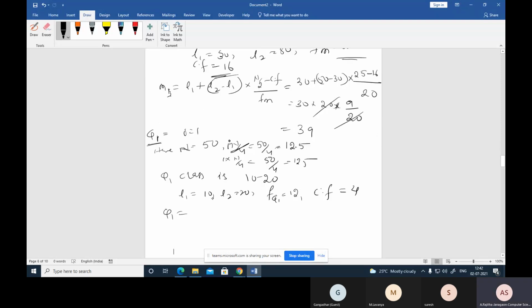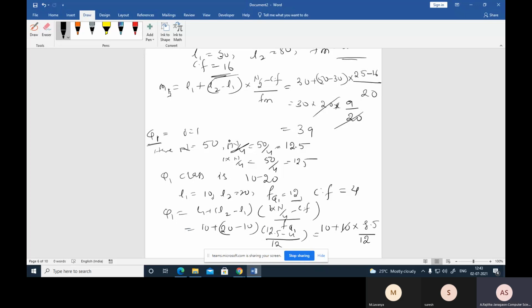Q1 equals L1 plus L2 minus L1 into 1 into n by 4 minus cumulative frequency, divided by this frequency. L1 is 10, 20 minus 10, into 12.5 minus 4, divided by 12. So 10 plus 10 into 8.5 divided by 12.